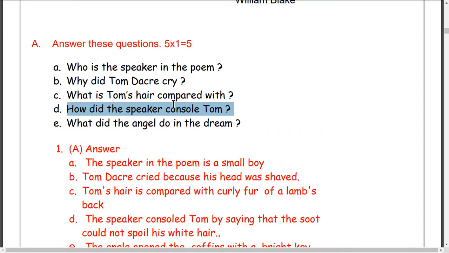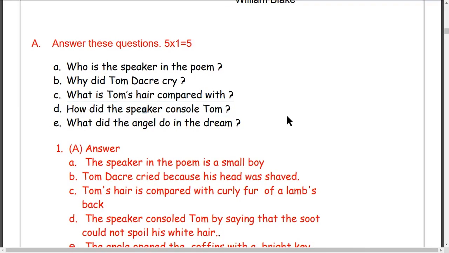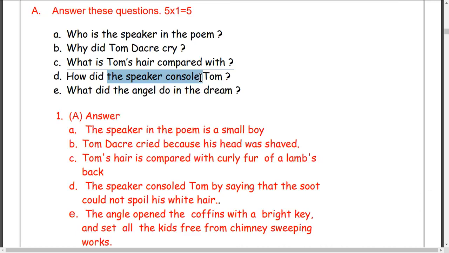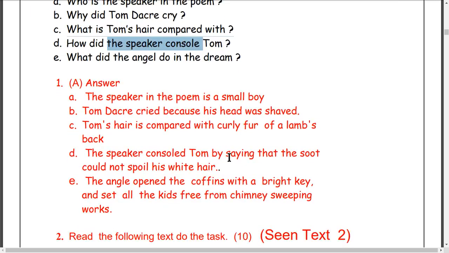Okay, how did he do? It means, and the answer is here. Start from the speaker console, change it into consoled, the past tense. The speaker consoled Tom by saying that the soot could not spoil his white hair. Generally, I did not try to write "can", because the question is here in the past tense. So you have to consider the tense here. Can changes into could not spoil his white hair.